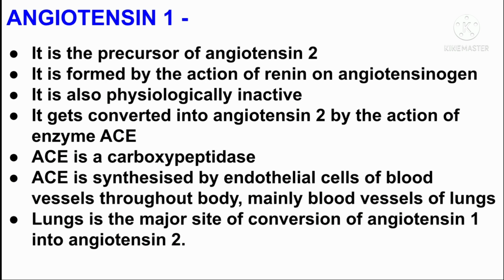About angiotensin 1. It is the precursor of angiotensin 2. It is formed by the action of renin on angiotensinogen. It is also a physiologically inactive form like angiotensinogen. It gets converted into angiotensin 2 by the action of the enzyme angiotensin converting enzyme. Angiotensin converting enzyme is a carboxypeptidase, which is synthesized by the endothelial cells of blood vessels throughout the body, mainly from the blood vessels of the lungs. So, the lungs are the major site of conversion of angiotensin 1 into angiotensin 2.